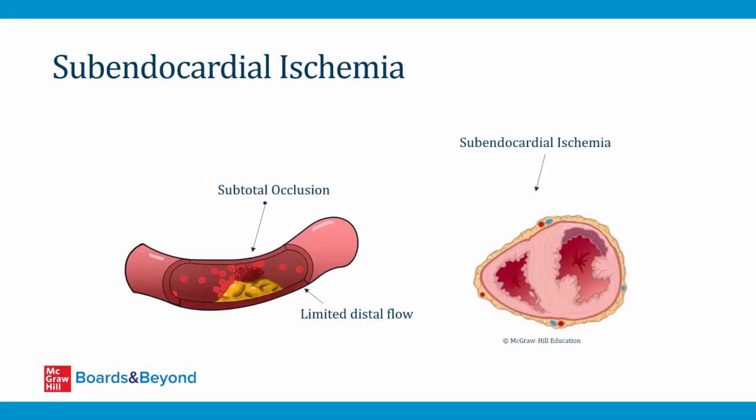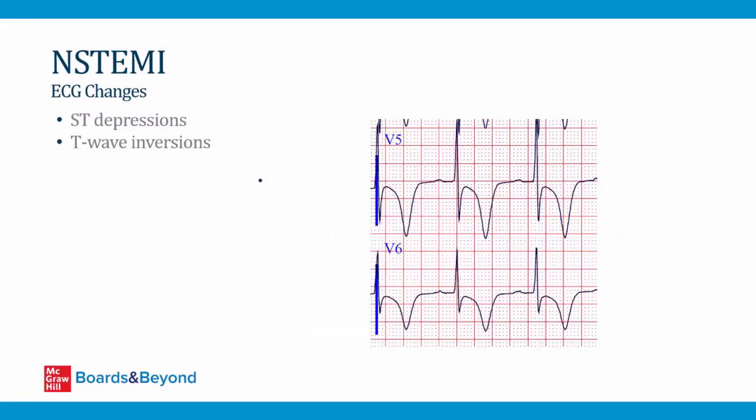So as I already mentioned, the occlusion in an NSTEMI is subtotal, meaning there is some limited distal flow. And the area of infarcted tissue is usually in the subendocardium. I discussed this in detail in the videos on cardiac ischemia, but usually it is not transmural damage to the wall, it's subendocardial damage. And because the ischemic area is subendocardial and not transmural, NSTEMI has unique EKG changes.